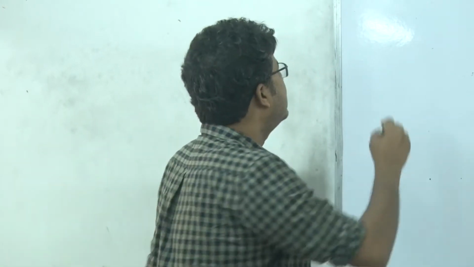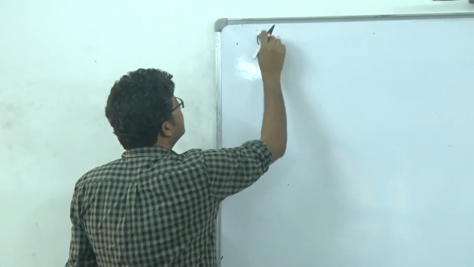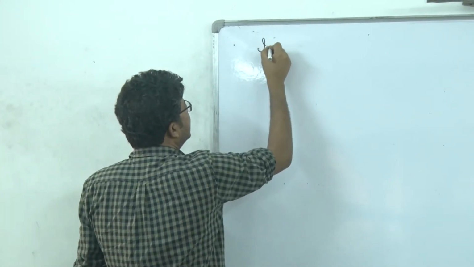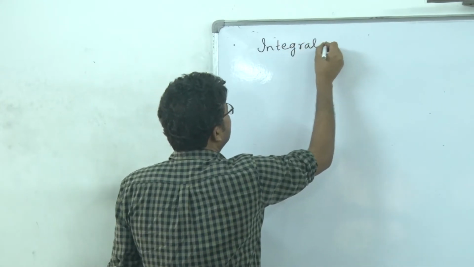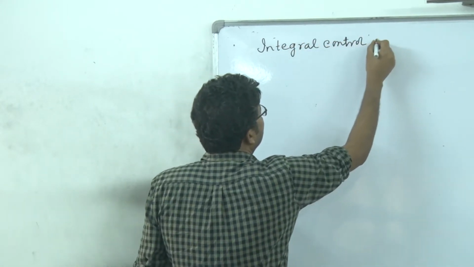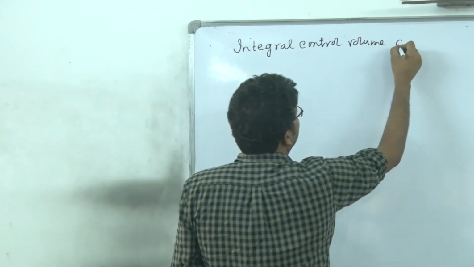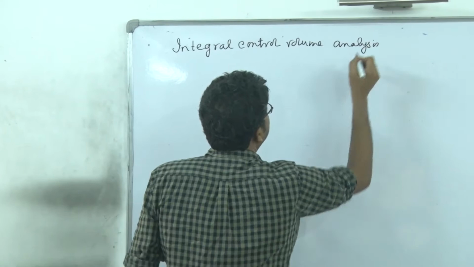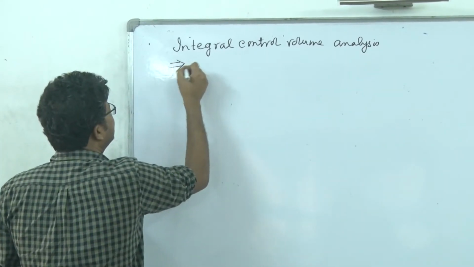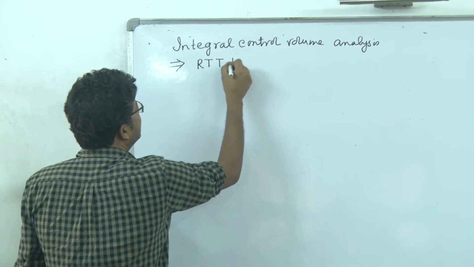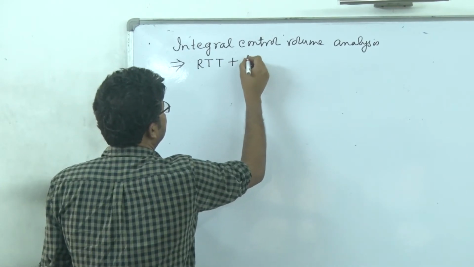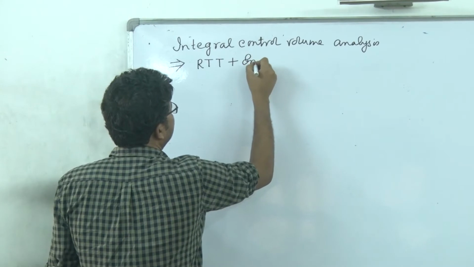So in this session we are going to discuss the first law of thermodynamics, which is the conservation of energy, coupled with Reynolds transport theorem. It is a part of this integral control volume analysis that we are continuing, and here we are going to discuss Reynolds transport theorem coupled with this energy balance or energy conservation.